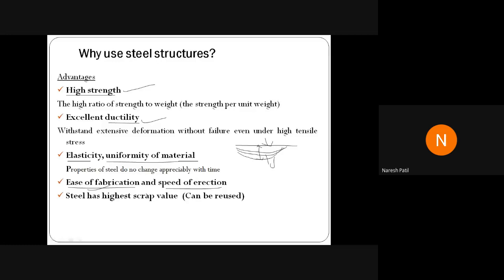अगर आप compare करोगे, if you compare RCC structure and steel structure, in RCC structure, if you cast a slab, you have to wait for 28 days for curing. After that only you can go ahead to the next activity in the construction. जब तक स्लैब का पूरा क्यूरिंग नहीं होगा, you have to wait up to 28 days. But here no need to wait for 28 days. Erection is over, then you can go to the next floor, again erection over, go to the next floor. You can do the activities simultaneously. But in case of RCC structure, you cannot do any activity simultaneously. If you construct a slab, you have to wait for the curing. If you construct a beam, you have to wait for the curing.